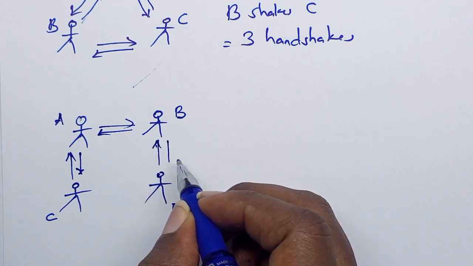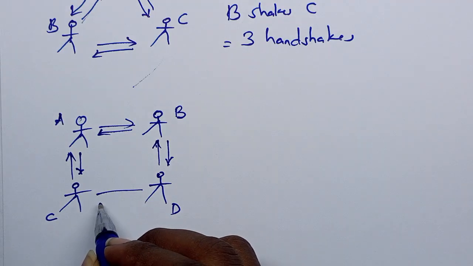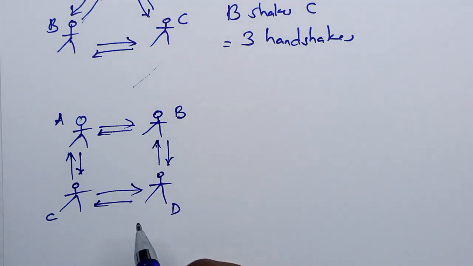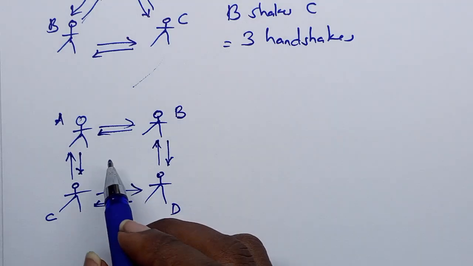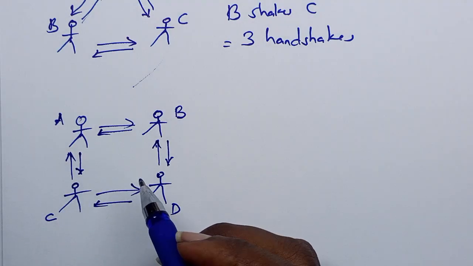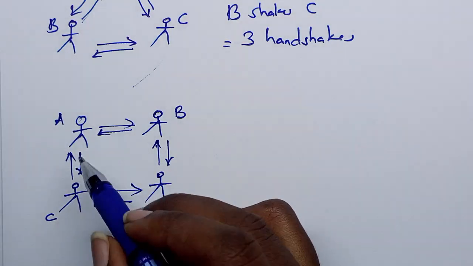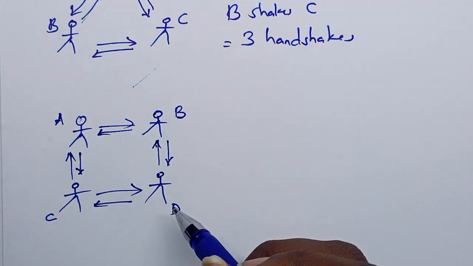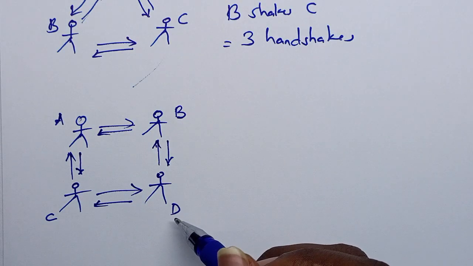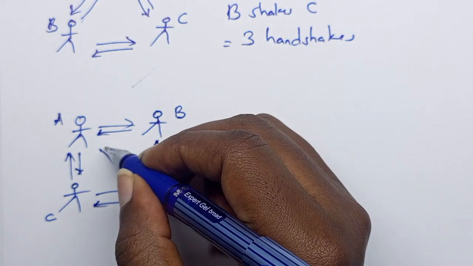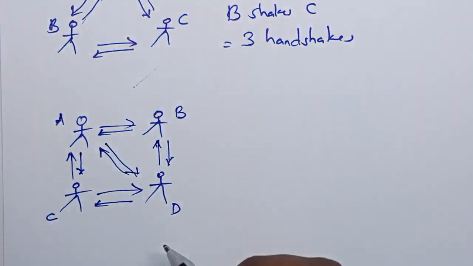There's also a handshake between these, and there is a handshake between these. Here, you realize there is also a handshake. A has greeted C and A has greeted B, but A has not shaken hands with D. So that means there is a handshake between A and D.